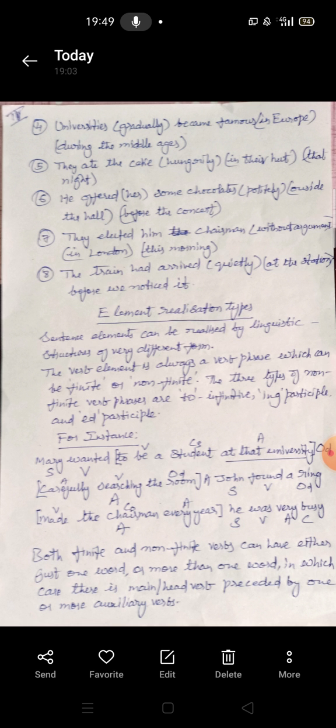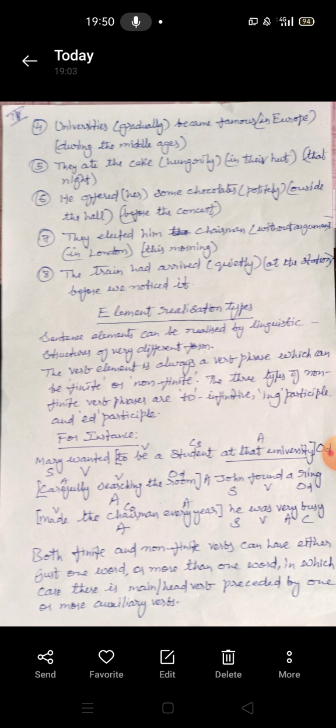Now, number seven, they elected him chairman. Here, there is a subject, elected is the verb, him is the object, and chairman is the complement, because him and chairman are one and the same. So chairman is not an object, unlike number six, where her and some chocolates, that is the third element and the fourth element, are different entities. But in the seventh, we have the third element and the fourth element as the same entity.